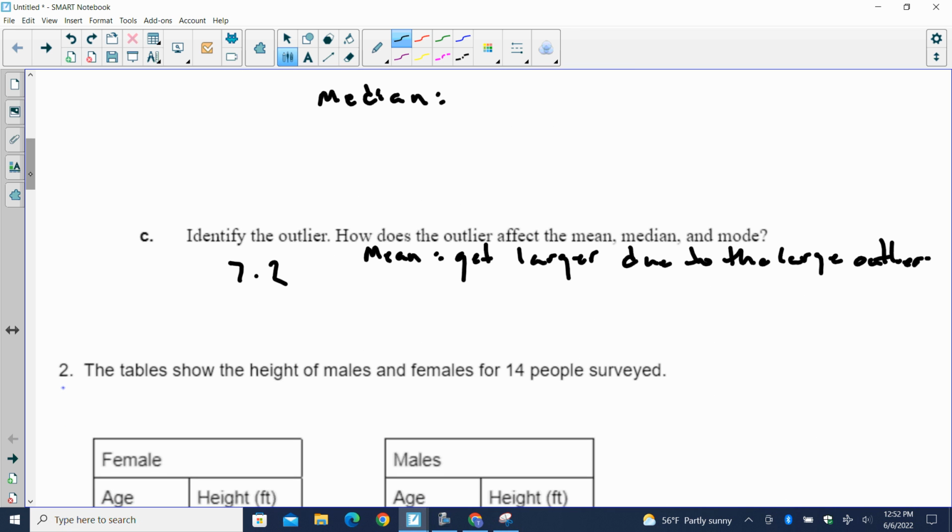How does it affect the median and the mode? It does not. Median, mode, no effect. That could have been 720 minutes, and it would still be a median of 3.5 and a mode of 3.5. An outlier only affects the mean.